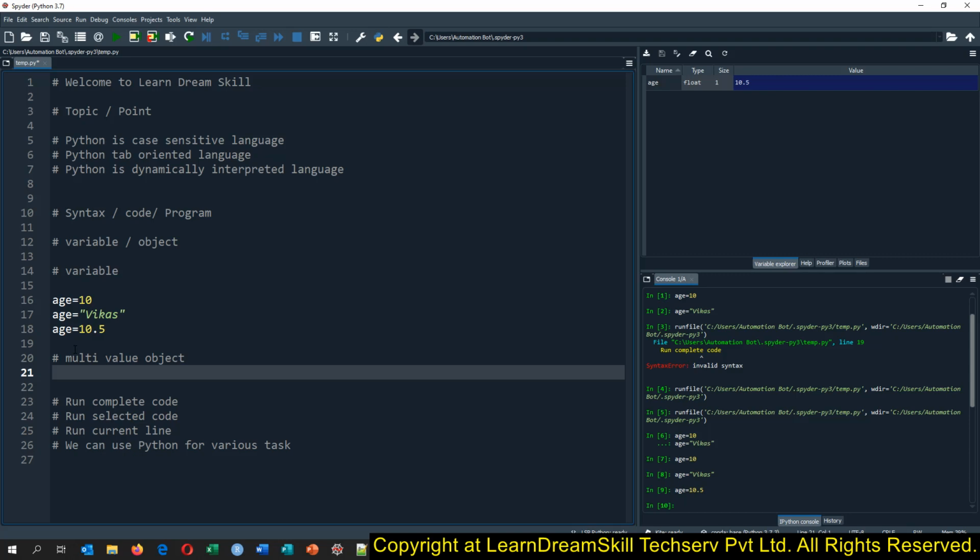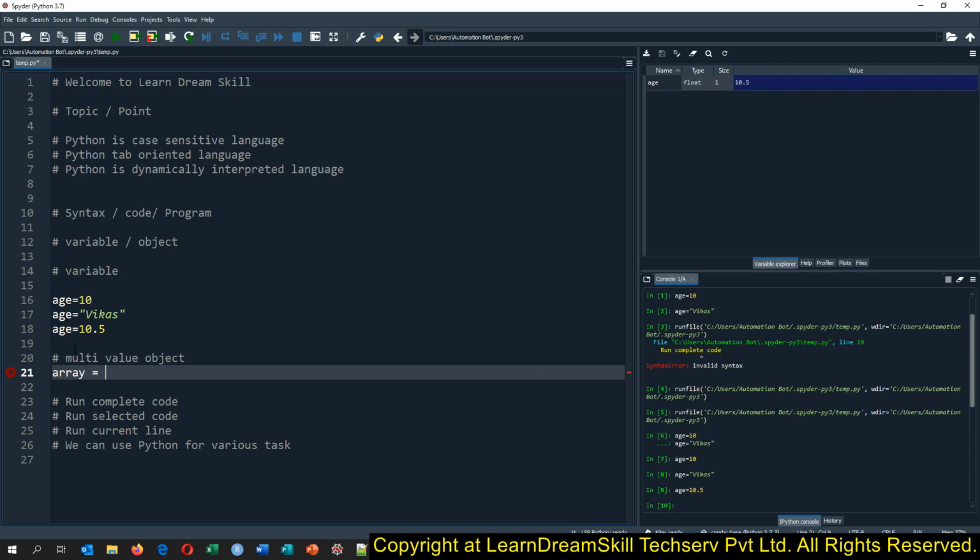If you have worked in other programming languages like Java or C++, or VBA, Visual Basic for Applications, which is used to automate Excel, Outlook or MS Access, there we have the array. An array can hold multiple values, not multiple types.